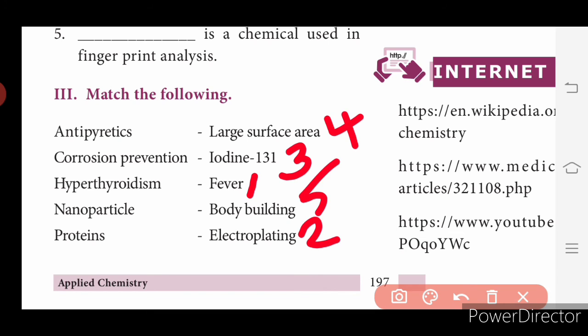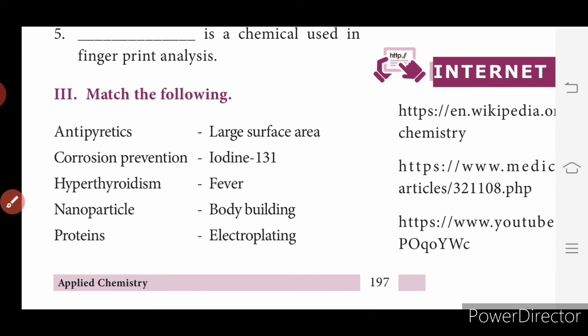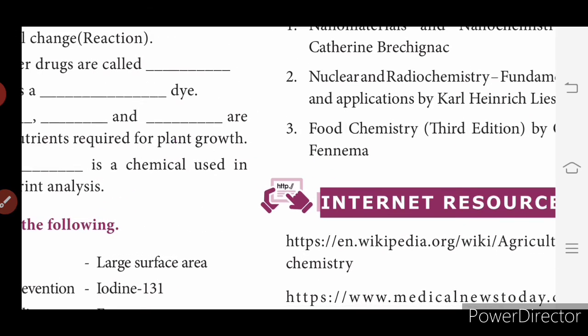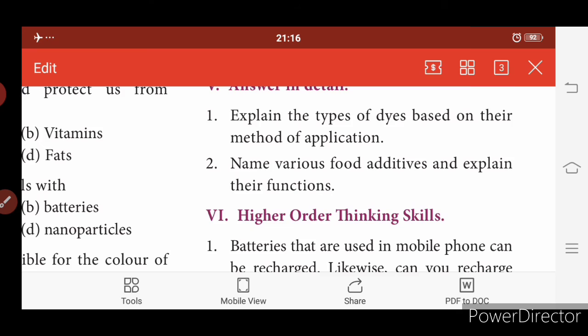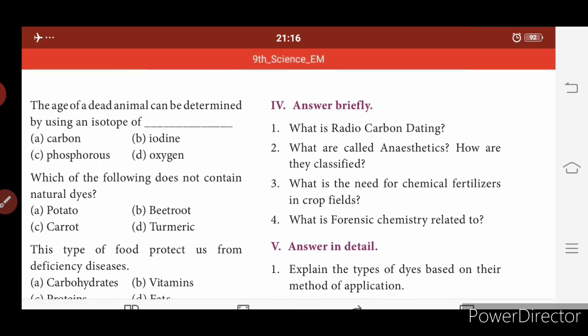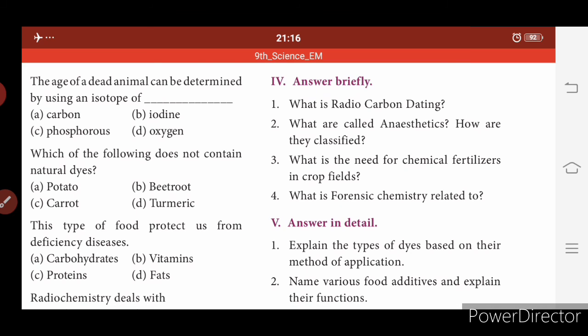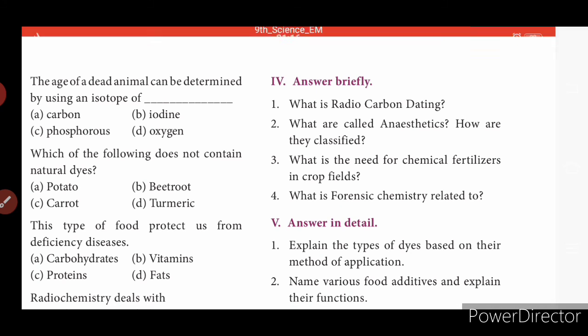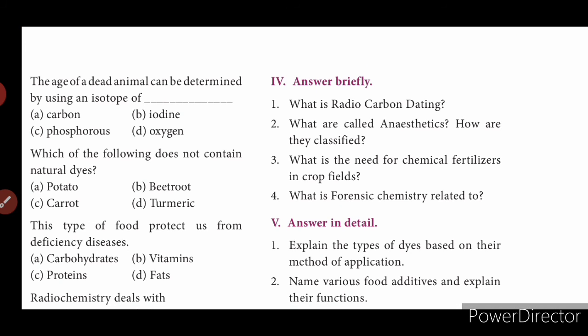So in classwork, wait, we will see what are the questions given here first. Brief answer: what is radiocarbon dating, what are anesthetics, how are they classified, what is the need for chemical fertilizers in crop fields, what is forensic chemistry related to.